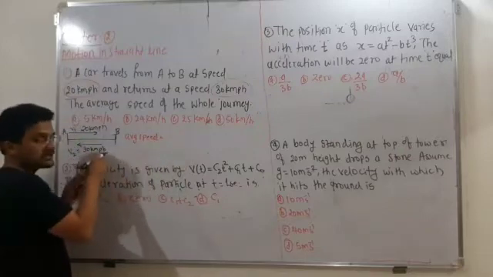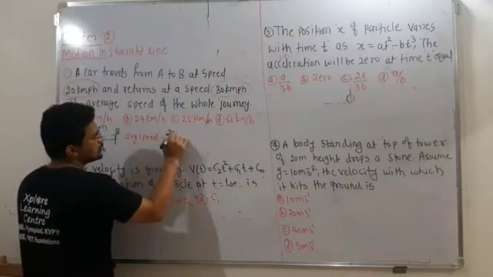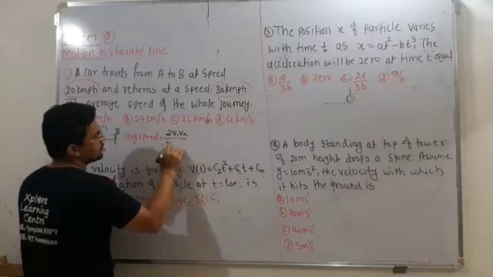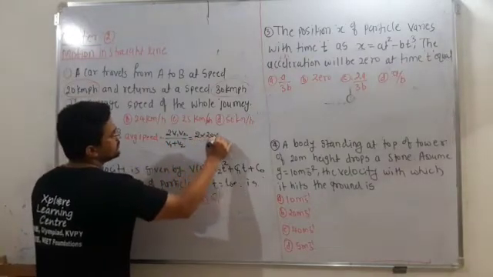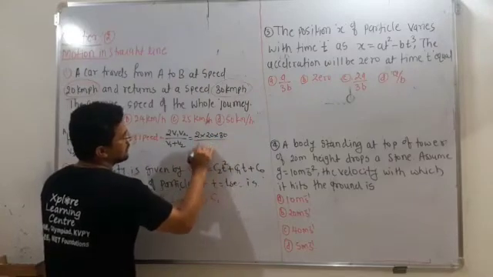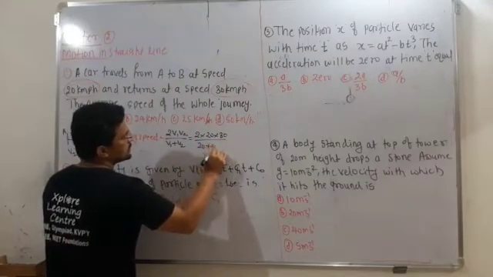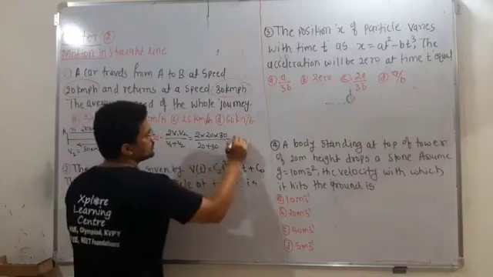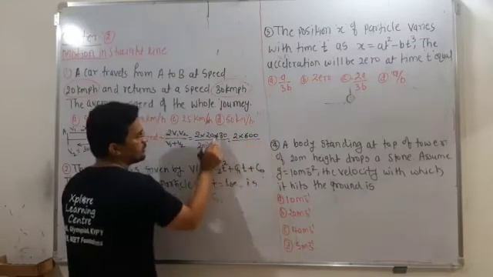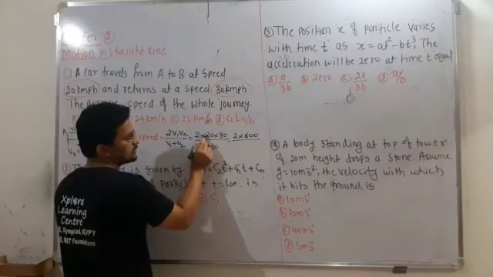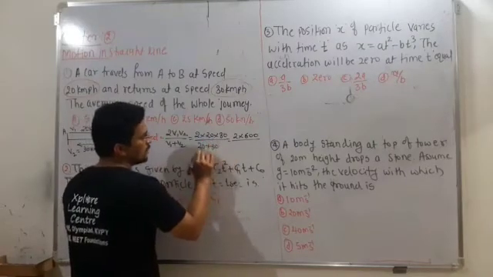When the two speeds are given it can be calculated as 2 v1 v2 divided by v1 plus v2. So 2 into 20 into 30 divided by 20 plus 30.